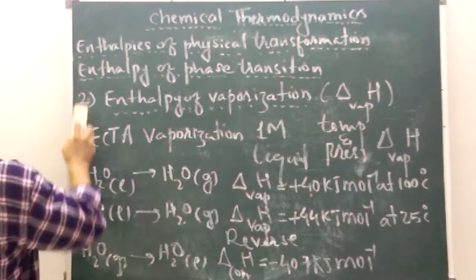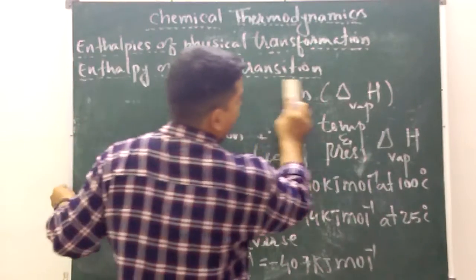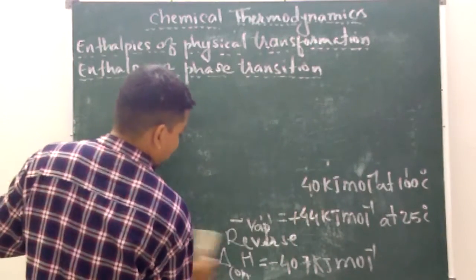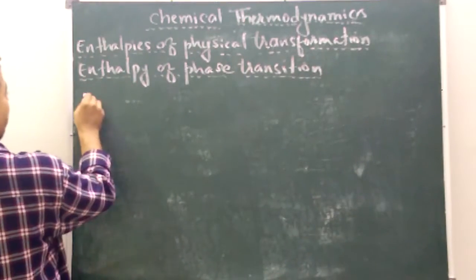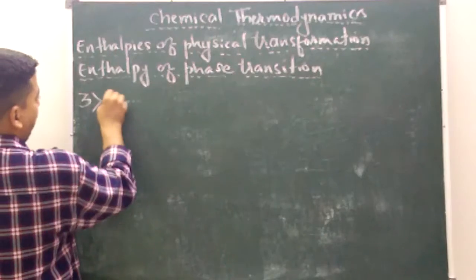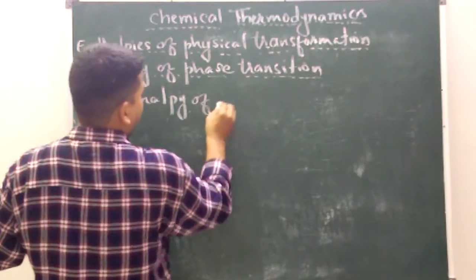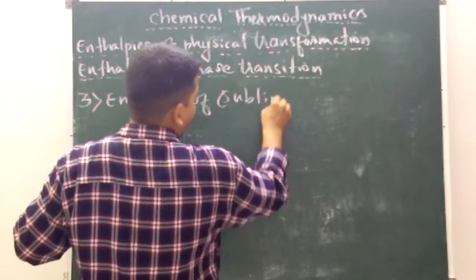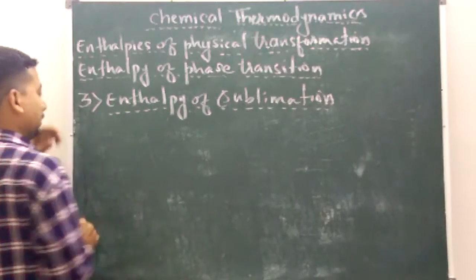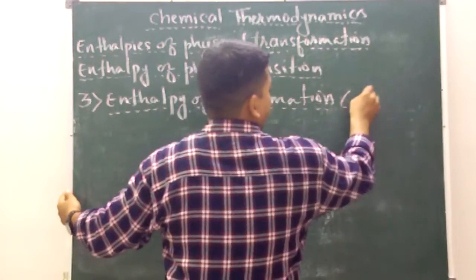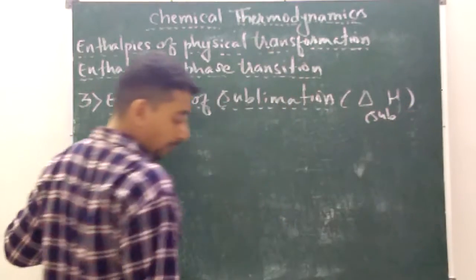See the next one. Enthalpy of sublimation, the third one. It will be given as delta H SUB, enthalpy of sublimation.